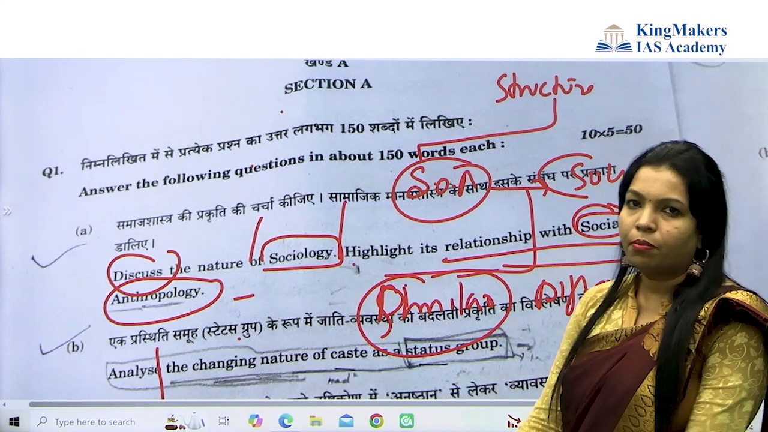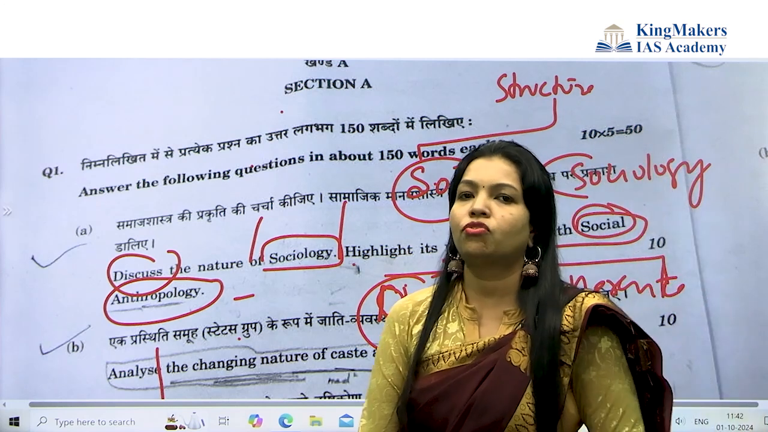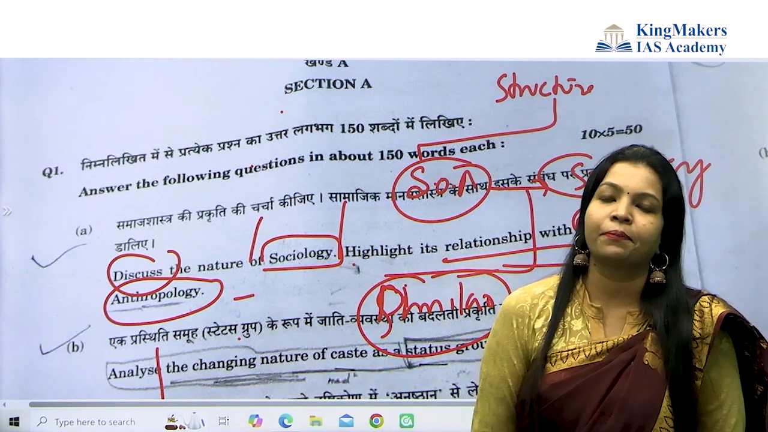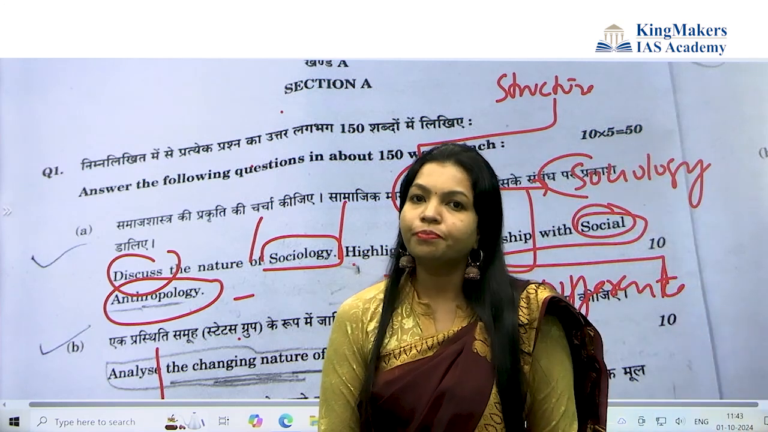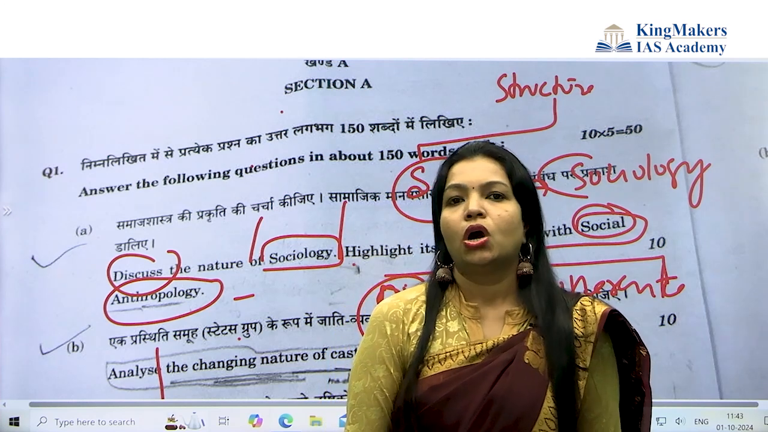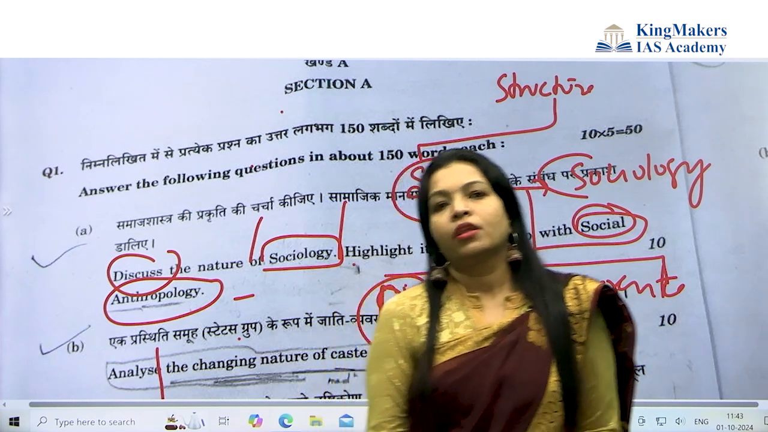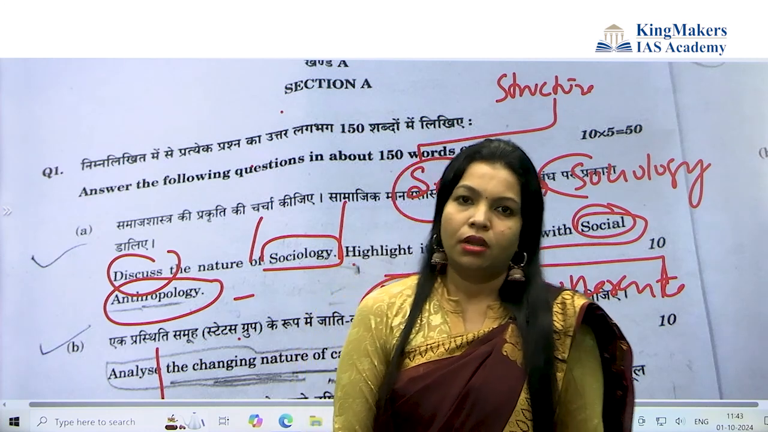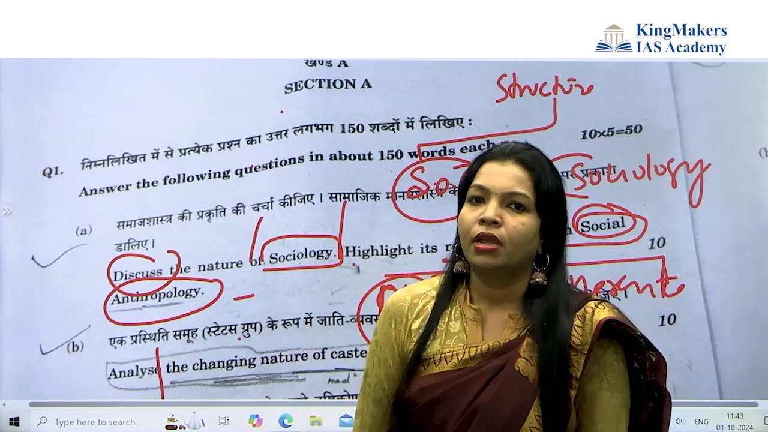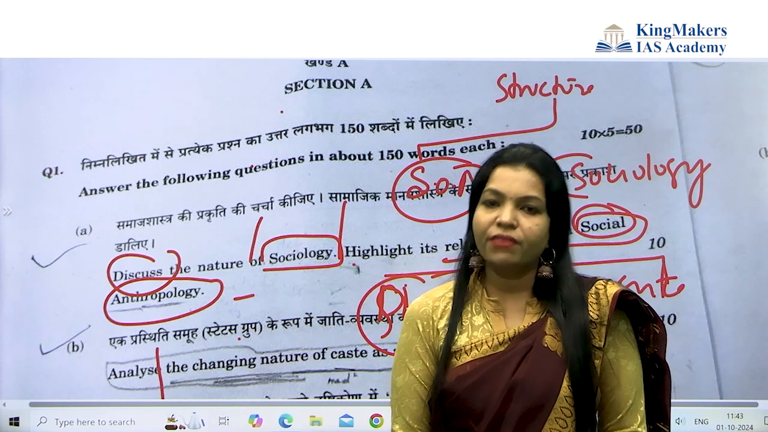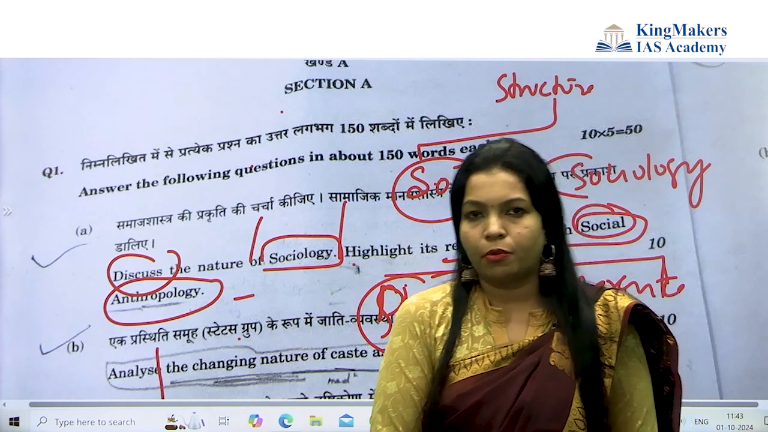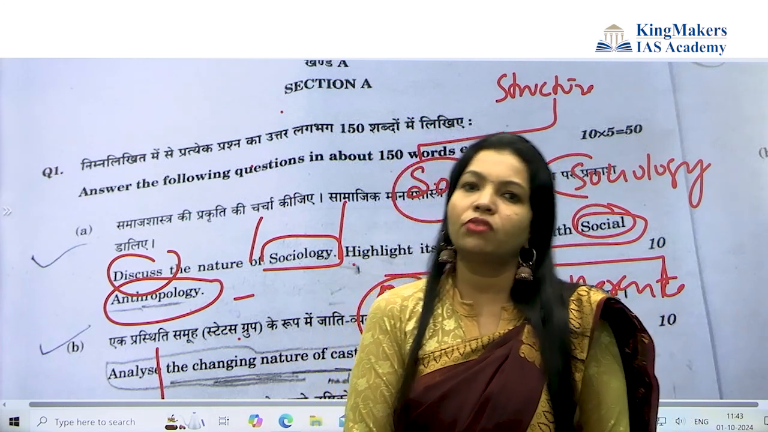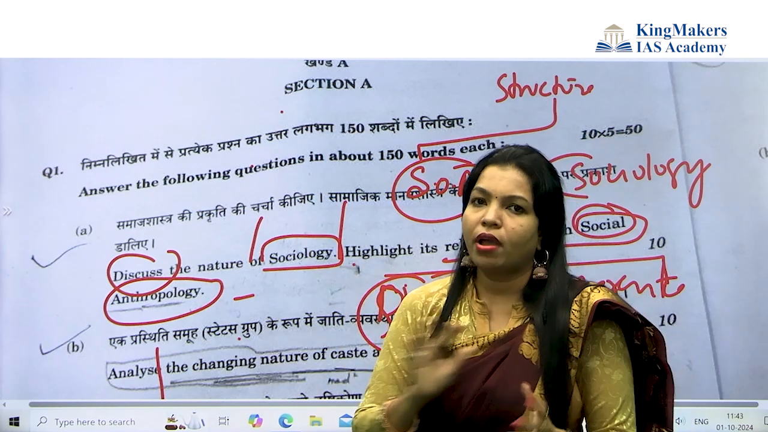You can say that anthropology studies primitive society, while sociology studies modern society. Anthropology is a very old discipline, but sociology is a very new discipline. So you can mention some differences like that. And among the topics in anthropology, such as cultural anthropology, the connecting part is social anthropology. This you have to discuss.